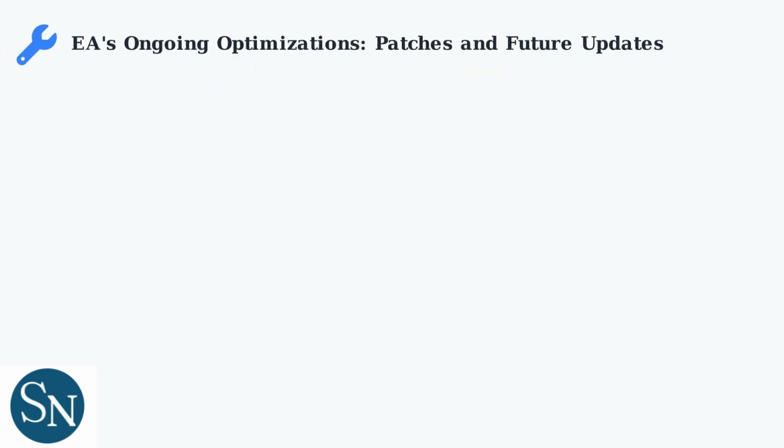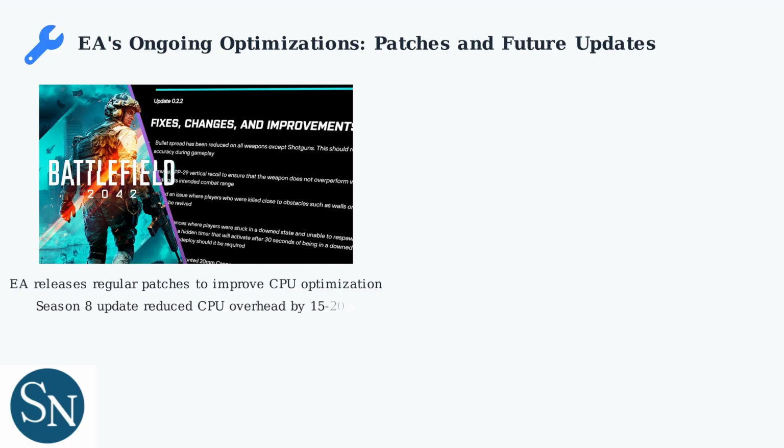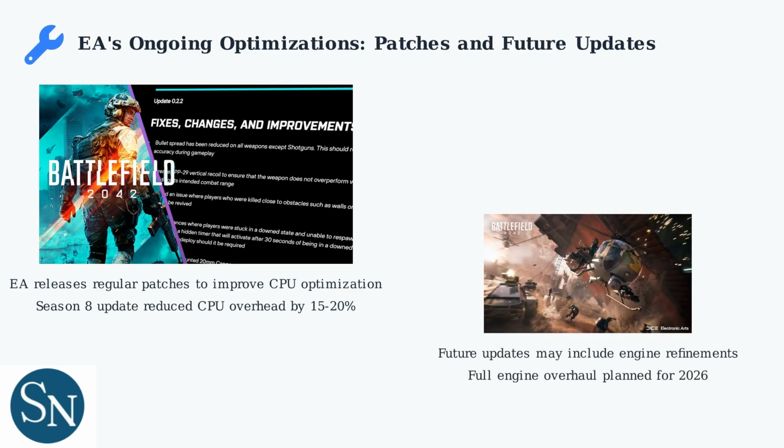EA continues to release patches to improve CPU optimization in Battlefield 2042. The Season 8 update reduced CPU overhead by 15 to 20% on mid-tier systems through improved threading and reduced background processes. Future updates may include further engine refinements and optimizations.